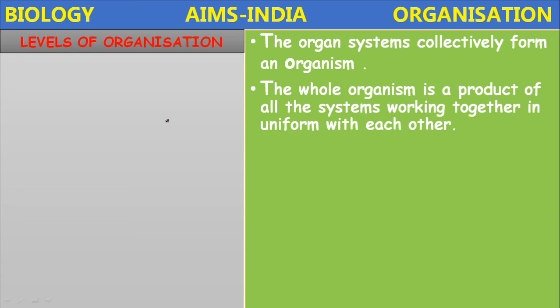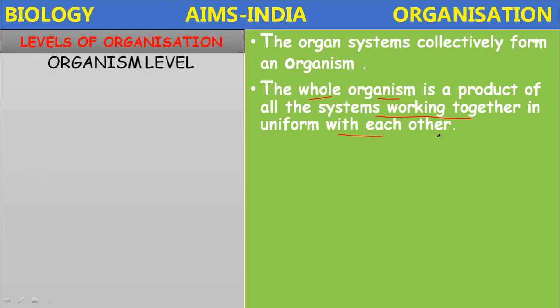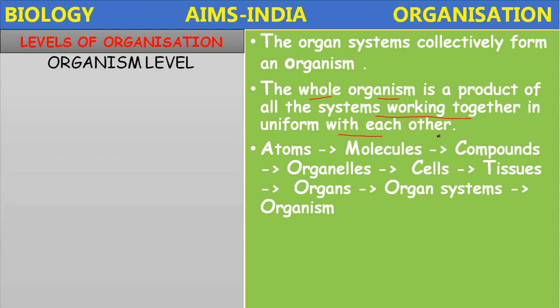The whole organism is a product of all the systems working together in unison with each other. In order to perform the different works, all the systems must work together in a uniform manner, and only then can the organism survive. So how is the organism formed? Just now we have discussed.